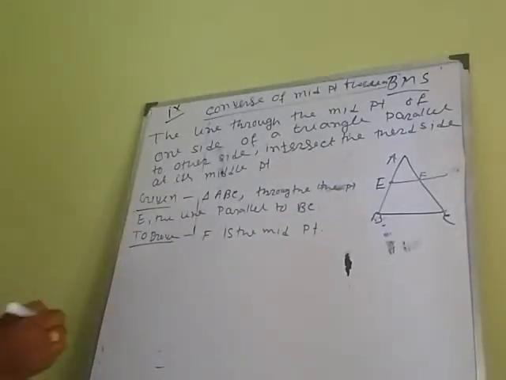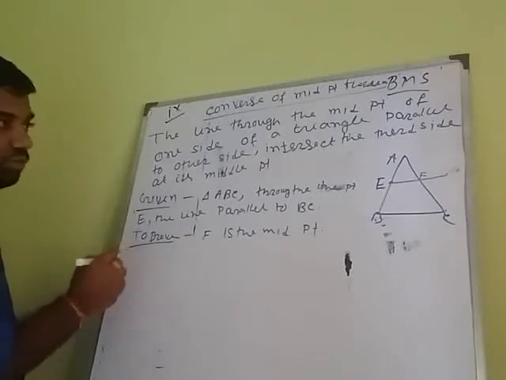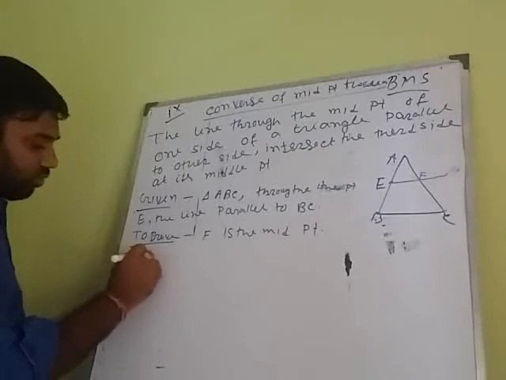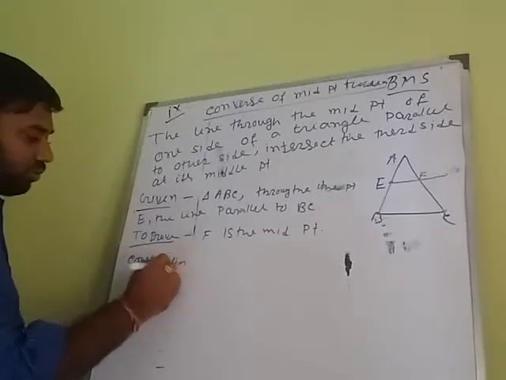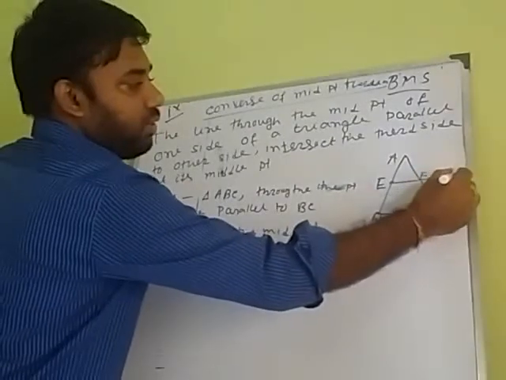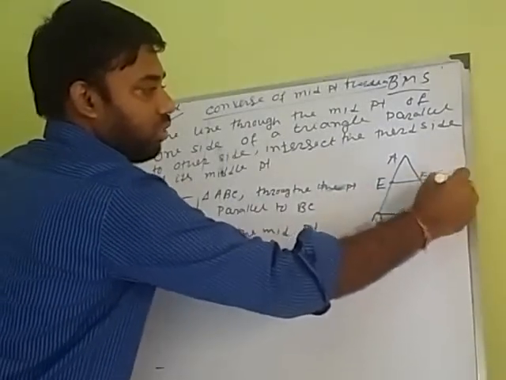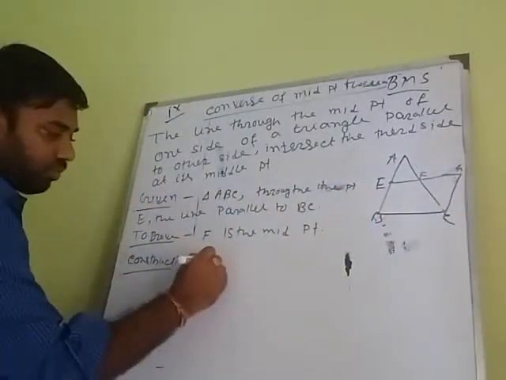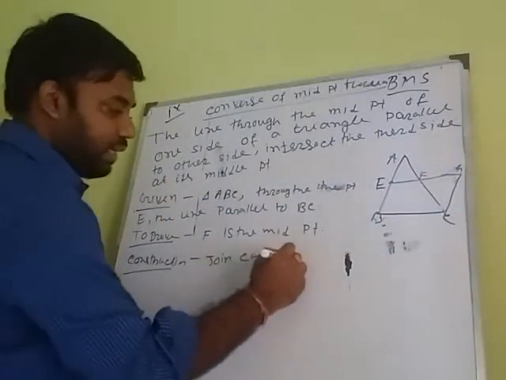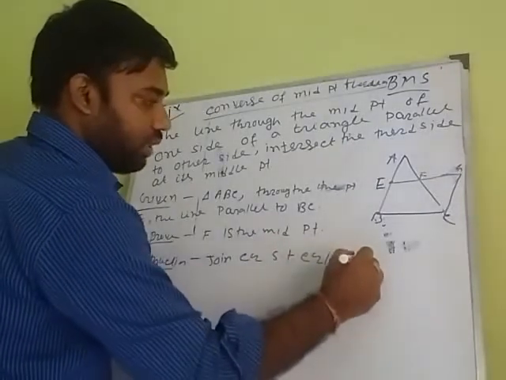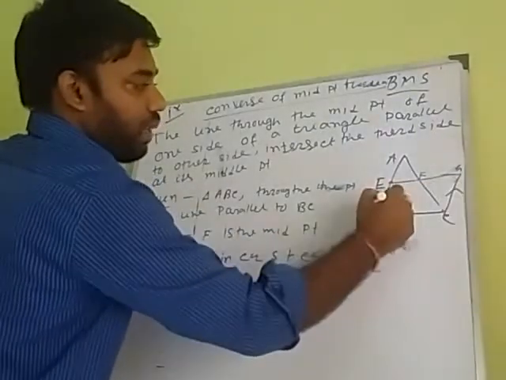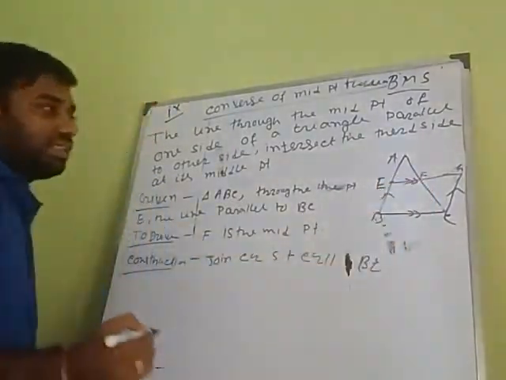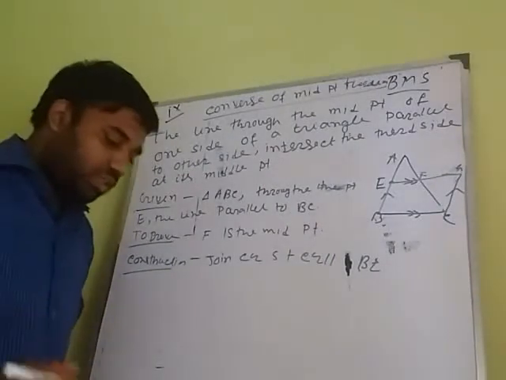To prove this, we need a construction. Join CG such that CG is parallel to BE. These two lines are parallel, and it is also given that EF is parallel to BC, that is given, and CG is parallel to BE, that is by construction.